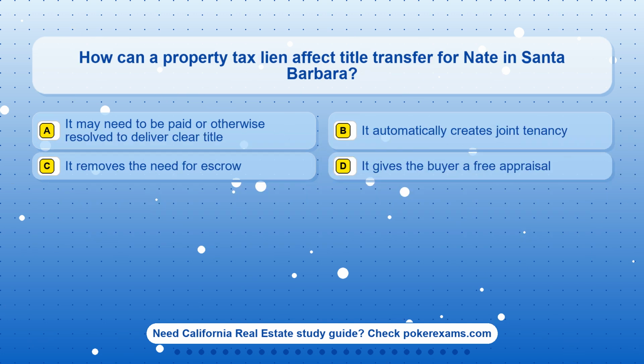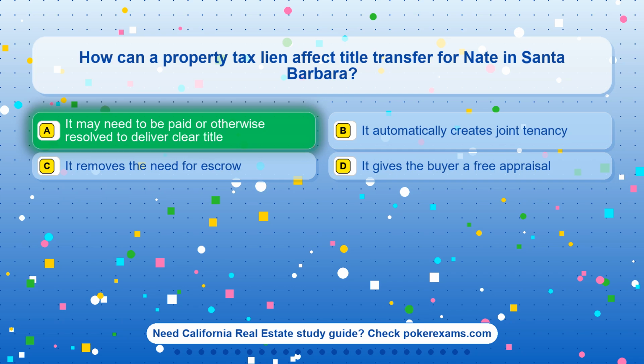Question 17. How can a property tax lien affect title transfer for Nate in Santa Barbara? Option A. It may need to be paid or otherwise resolved to deliver clear title. Option B. It automatically creates joint tenancy. Option C. It removes the need for escrow. Option D. It gives the buyer a free appraisal.